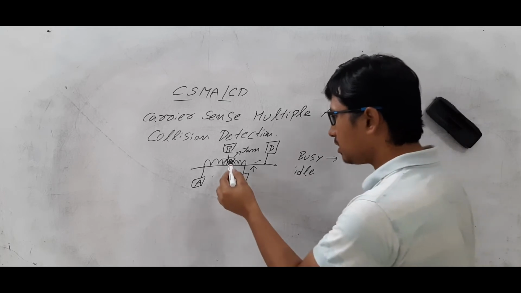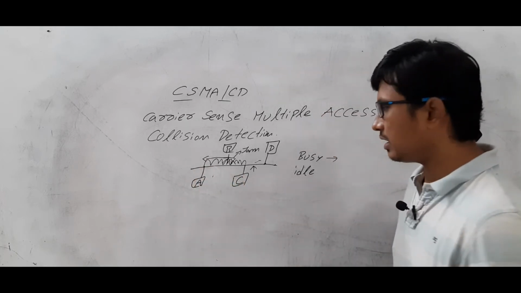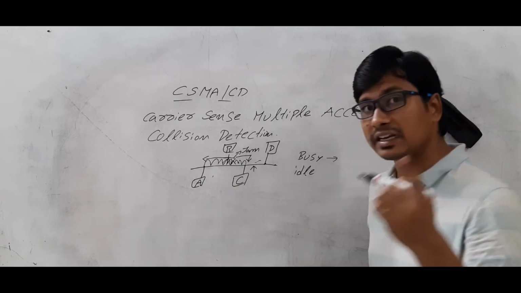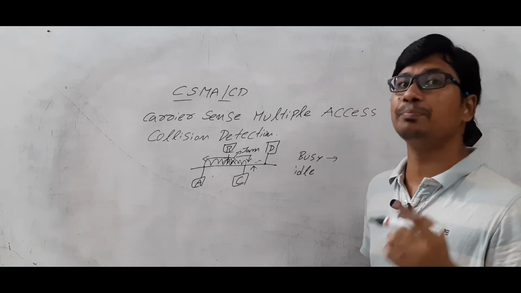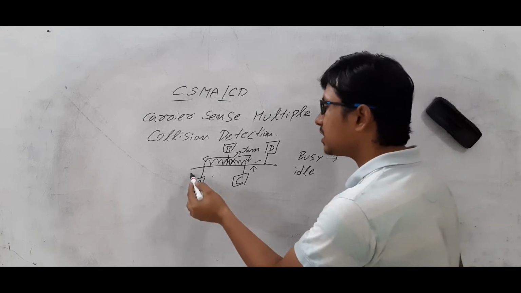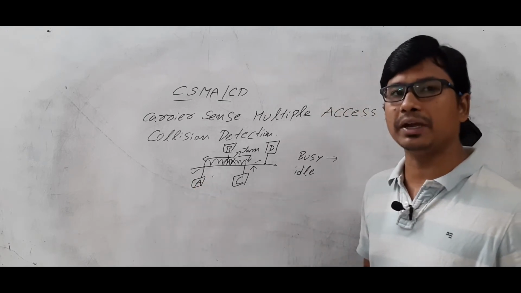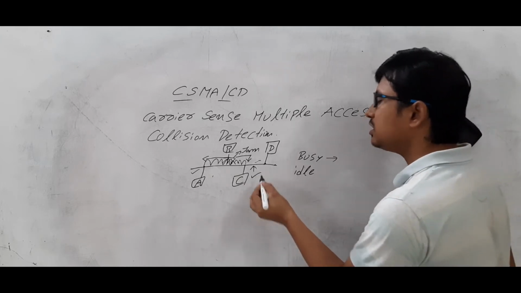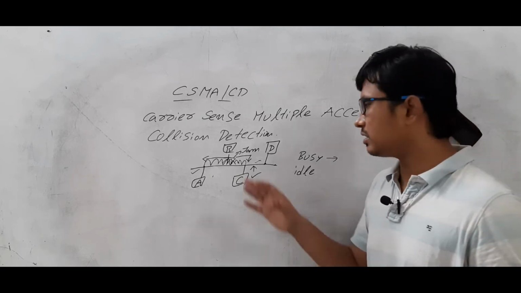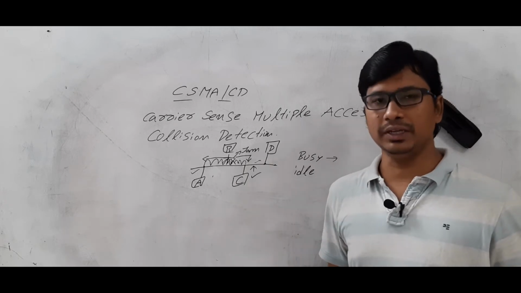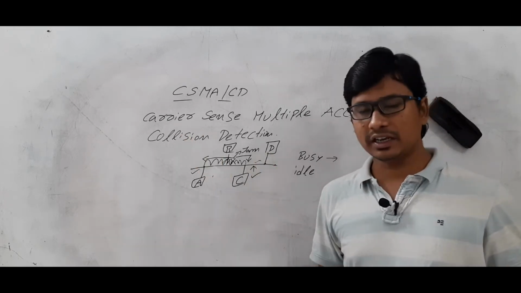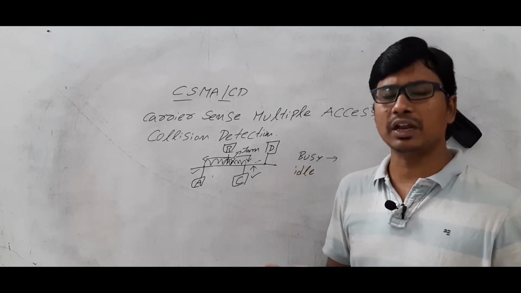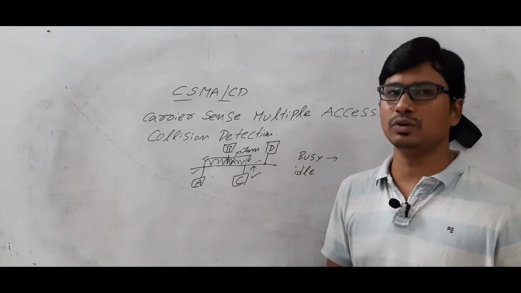Once node A receives the jamming signal, and node C receives the jamming signal, and they are still transmitting the packet, they will understand that the collision happened because they are transmitting. Otherwise, if they completed the transmission, they will understand that the collision did not happen because of them. Someone else would have transferred the data, and because of that the collision happened.